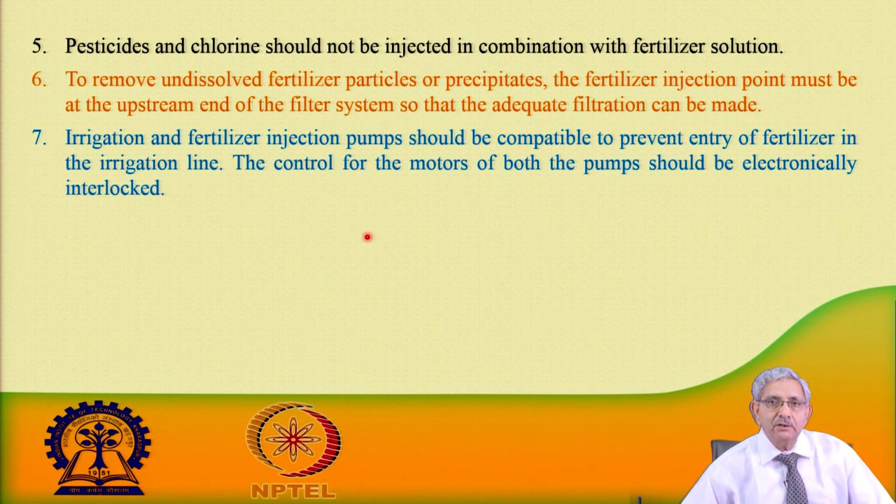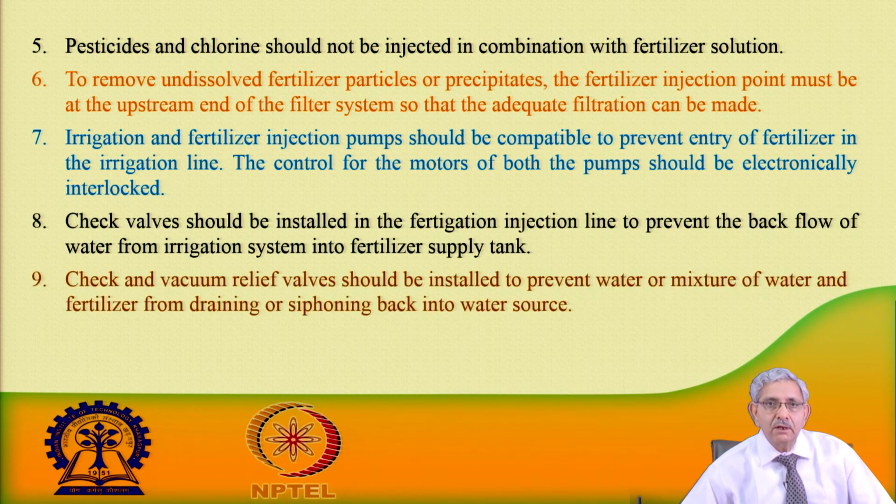Irrigation and fertilizer injection pumps should be compatible to prevent entry of fertilizer in the irrigation line. The control for motors of both the pumps should be electronically interlocked.